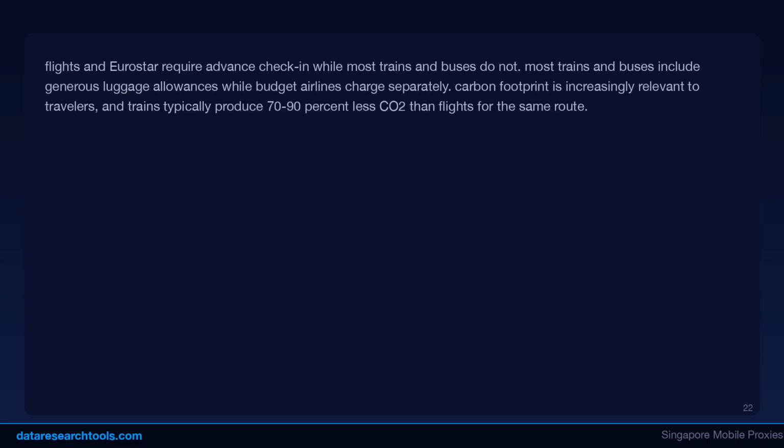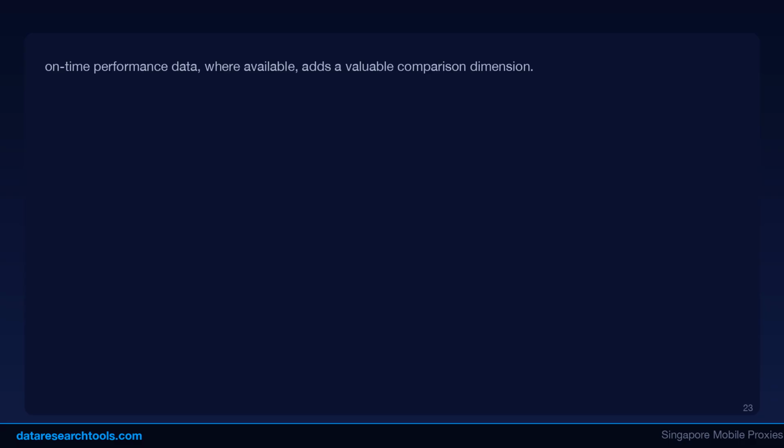This requires normalizing across fundamentally different products. Total journey time should include transit to or from the station or airport, where trains typically have a city center advantage. Flights and Eurostar require advance check-in, while most trains and buses do not. Most trains and buses include generous luggage allowances, while budget airlines charge separately. Carbon footprint is increasingly relevant to travelers, and trains typically produce 70 to 90% less CO2 than flights for the same route. On-time performance data, where available, adds a valuable comparison dimension.